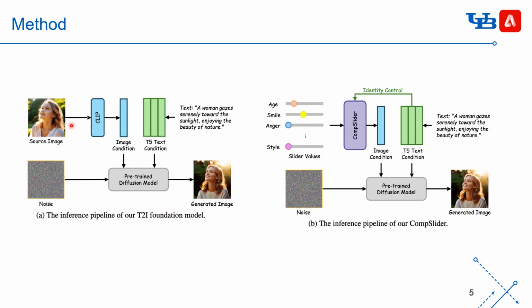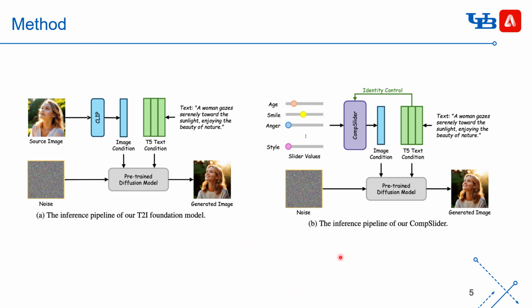We will introduce our method. As we mentioned before, our method is to equip a slider to a foundation model, a T2I foundation model. So this is the pipeline of our T2I foundation model. Our pre-trained diffusion foundation model accepts the T5 text token and the image condition if users provide the source image. So it can generate images based on these two different conditions.